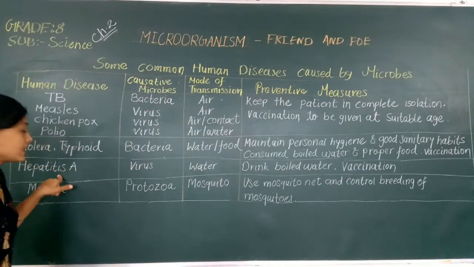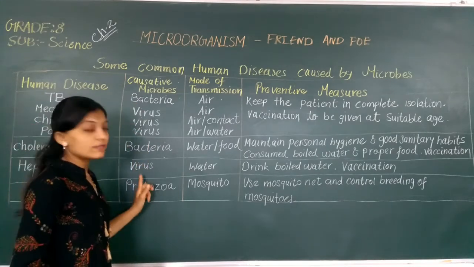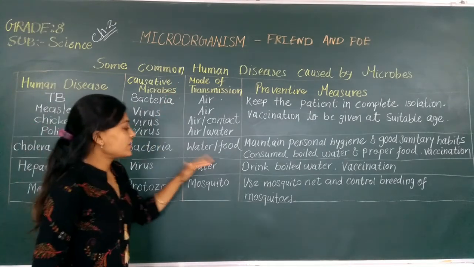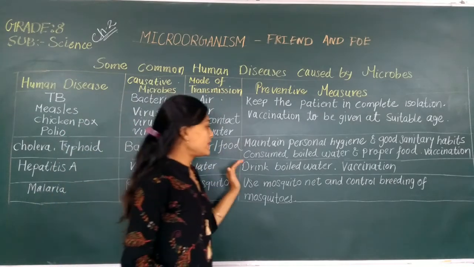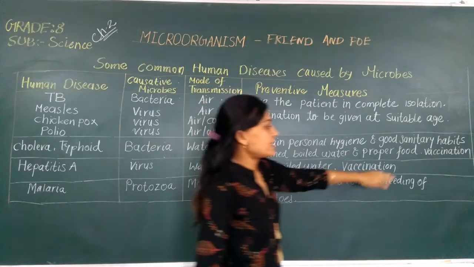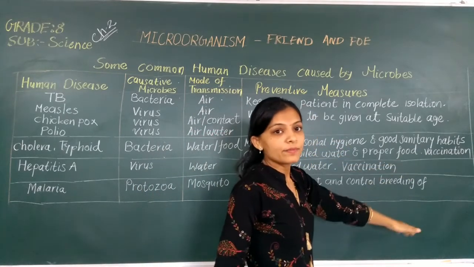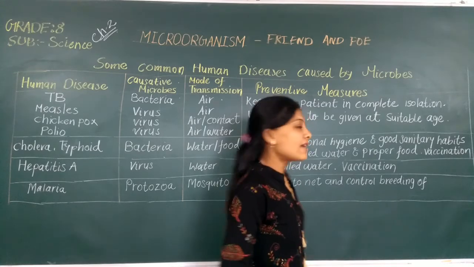Third disease given is hepatitis A. This disease is spread by the virus. Mode of transmission is water. What you should do in this disease, you have to drink boiled water, and again vaccination is compulsory. As we discussed before also, vaccination is compulsory in each and every stage.